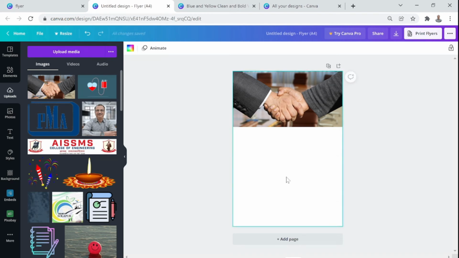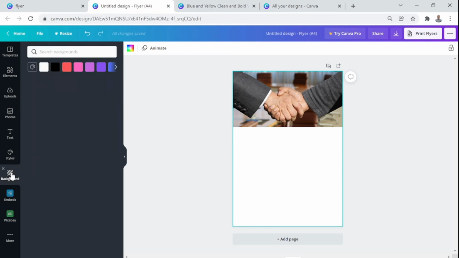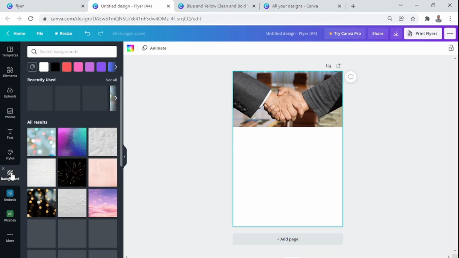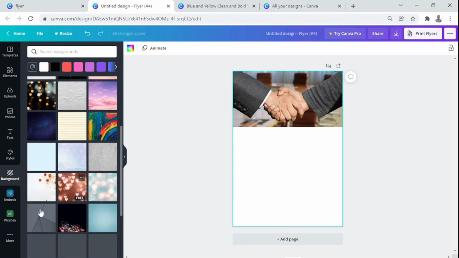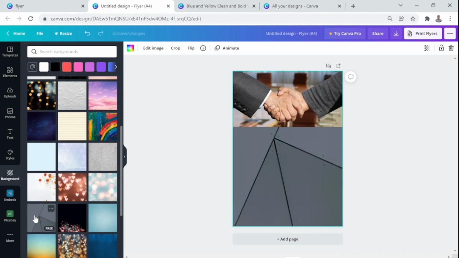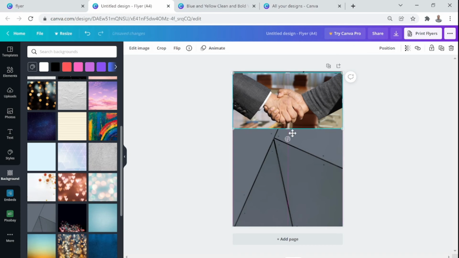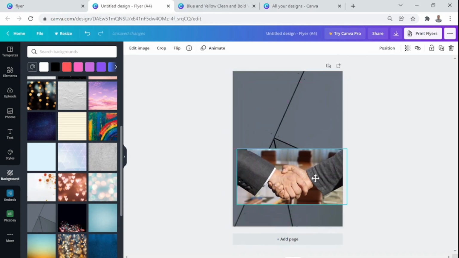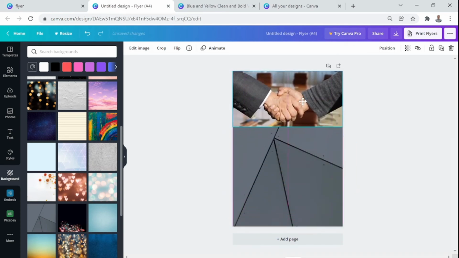Let us quickly go to the background here again, and I will put this as a background. You see my image is still on the top, the background has gone in the back, but the part where there was nothing, it has occupied the space. If I move this image here, you will see how the background is pasted. Okay, for the time being I am removing the background.